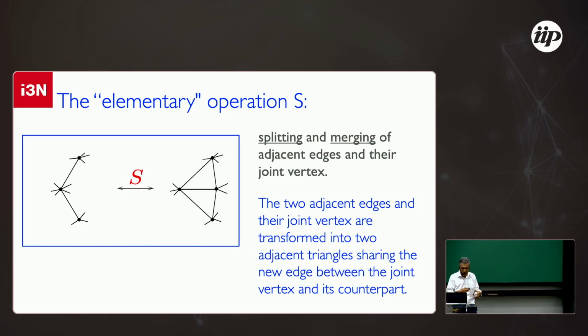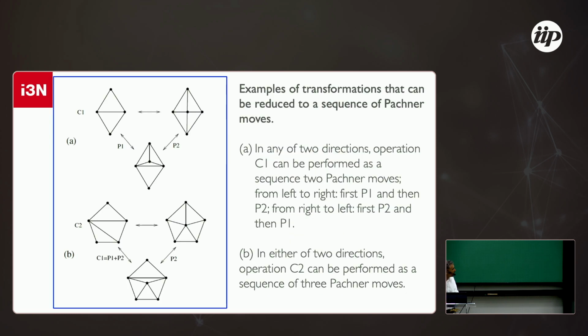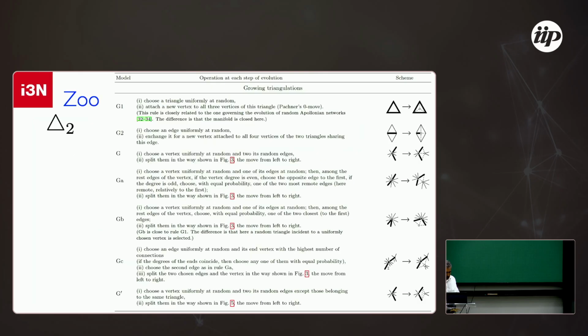So there are simple rules to generate faces, and based on these Pachner moves or the other simplifications, you can generate any configuration or any triangulation you want. This is another example.